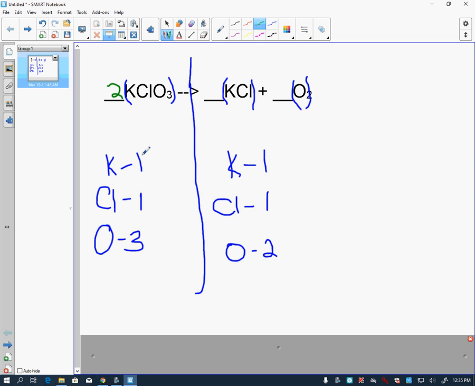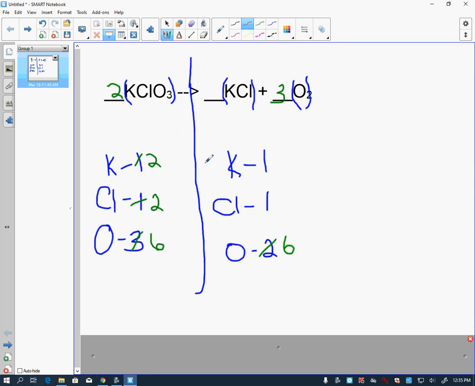So 2 would change the potassium because we have to multiply it by everything inside that parentheses. That means we have 2 potassium, we have 2 chlorine, and we have 6 oxygen. All right, over here, what do we have to do to get 6? We have 2 there, so each one has 2, so what we need is 3 more. 3 times 2 gives us 6 oxygens. Okay, so now look, our oxygens balance, but our potassium and chlorines do not.